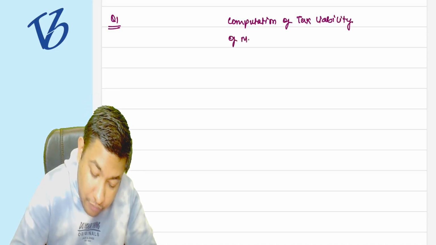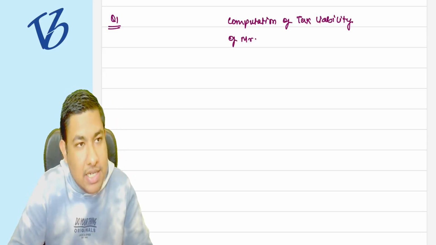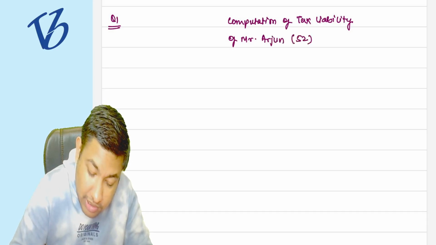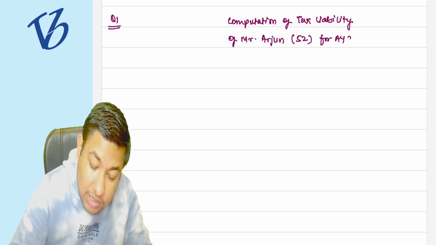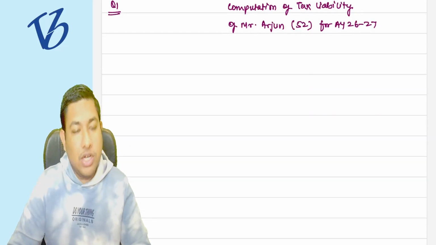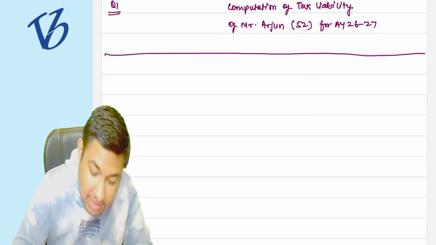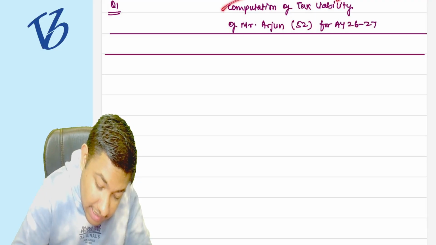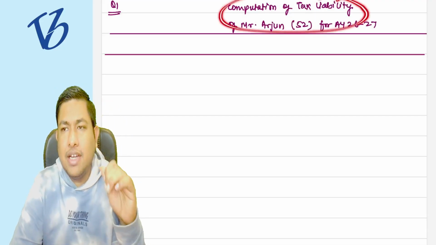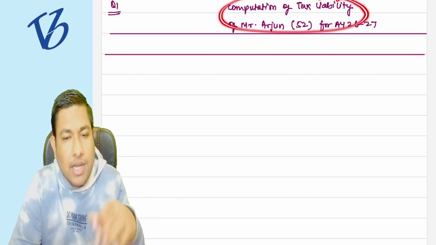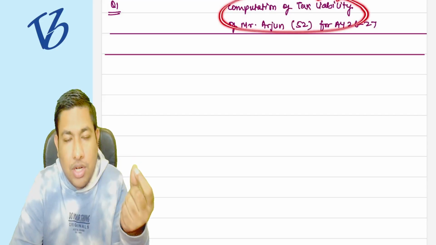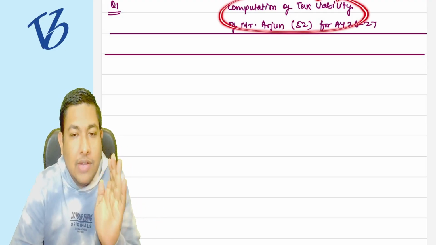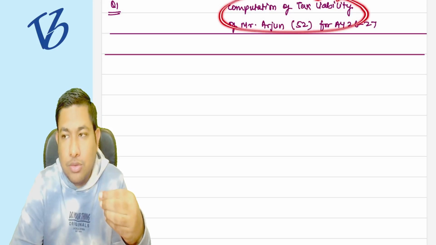Now you have to write for which assessee you are going to compute this tax liability. This is for Mr. Arjun, the age is 52 years, for the AY 26-27. This is what you need to write. This heading is important to give. It is not that it will deduct your marks if you do not write it, but it is very much important for good presentation, to identify what you are calculating. This is the best method that you should follow.